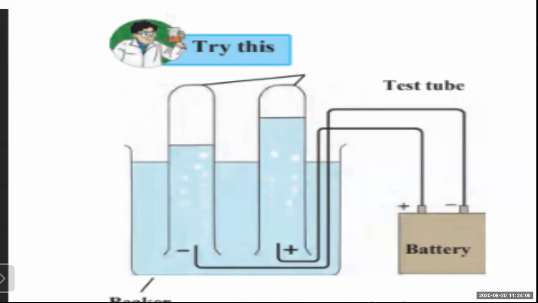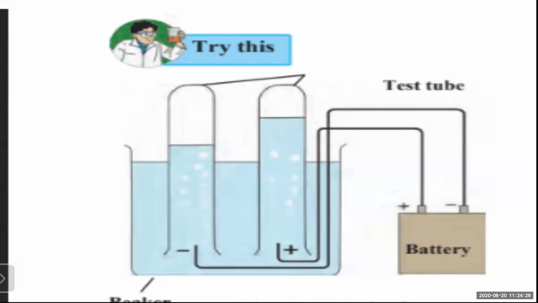And is the volume of the gases collected over the solution in the two test tubes the same or different? It would be different.